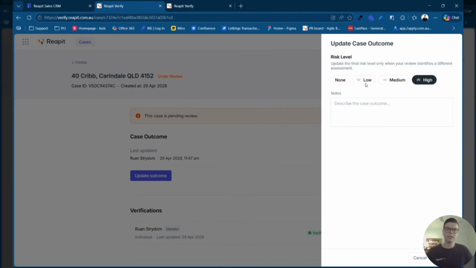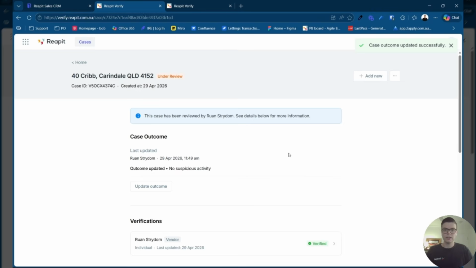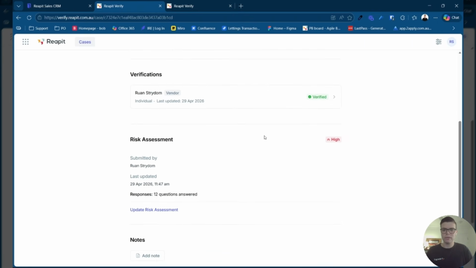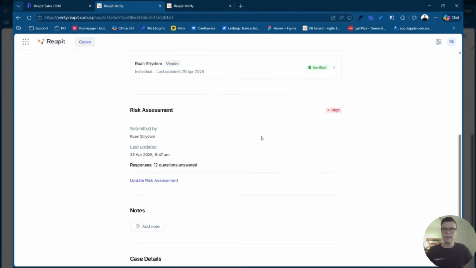So in this case, what we'll do is we're going to update the outcome. So we've had a look at all of the information. We'll set the risk level to low. We'll add some notes to say no suspicious activity, and we will just change that and save our note. So in this case, we have now completed this case and all of the information has been updated. So this case has now been finalized and we are ready to close it down.